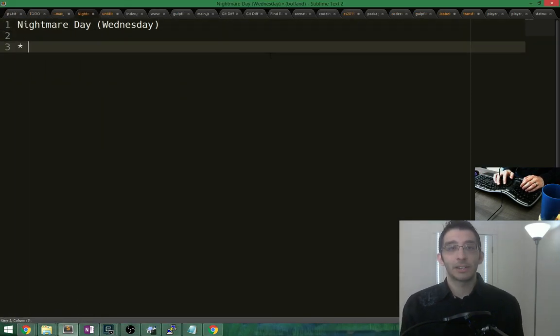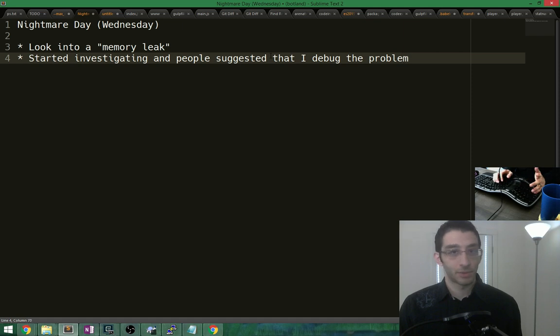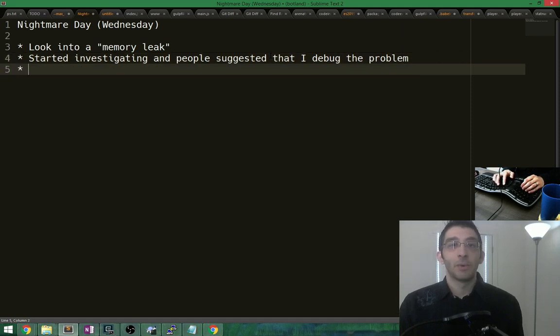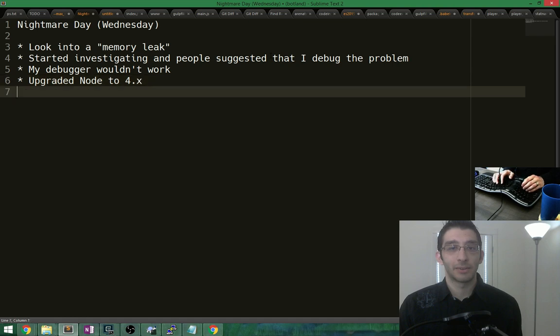Wednesday, I started out the day and said I wanted to look into a memory leak. I'm putting memory leak in quotes because I'm pretty sure it wasn't actually a memory leak. People suggested that I debug the problem. Makes perfect sense, right? Well, then my debugger wouldn't work. So I upgraded Node to 4 point something X, and then something else broke.